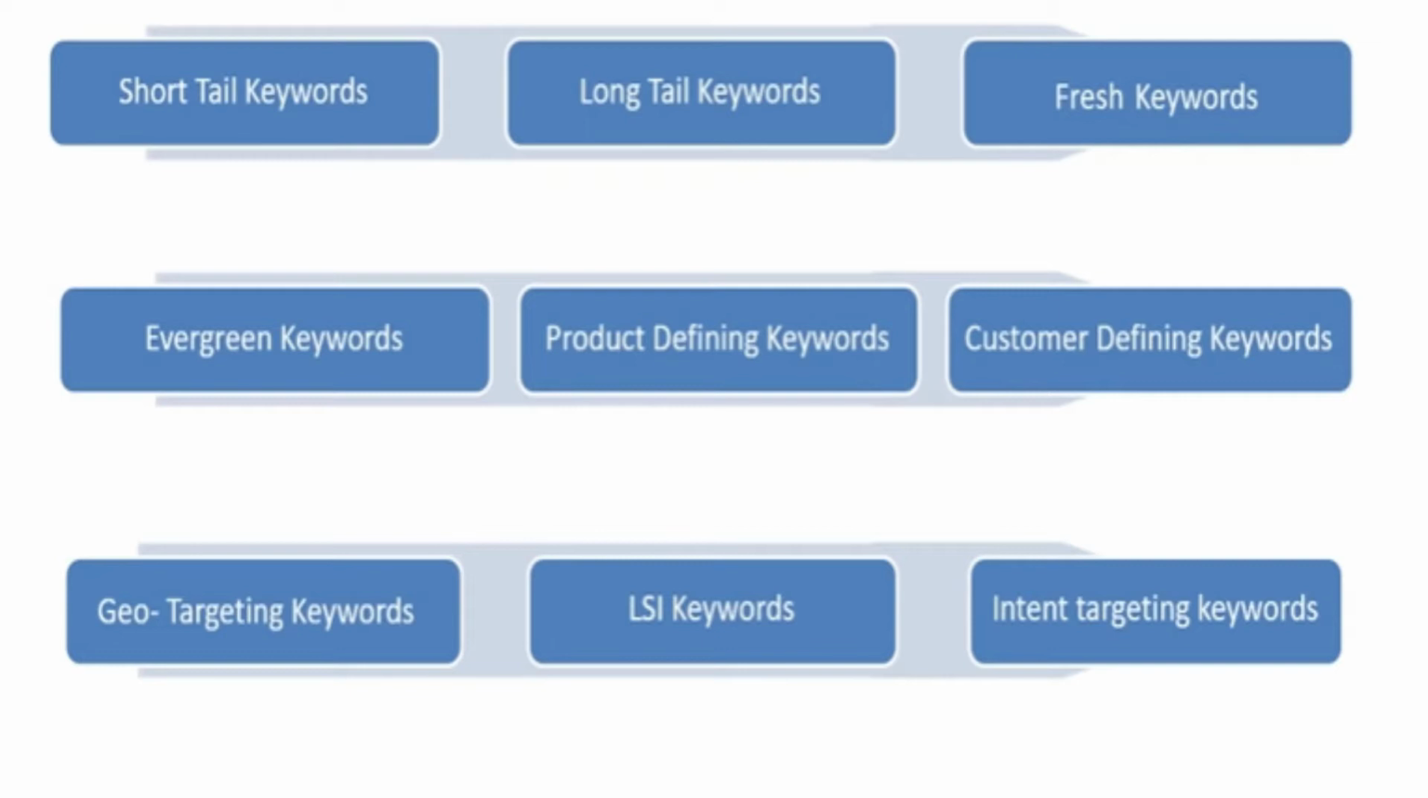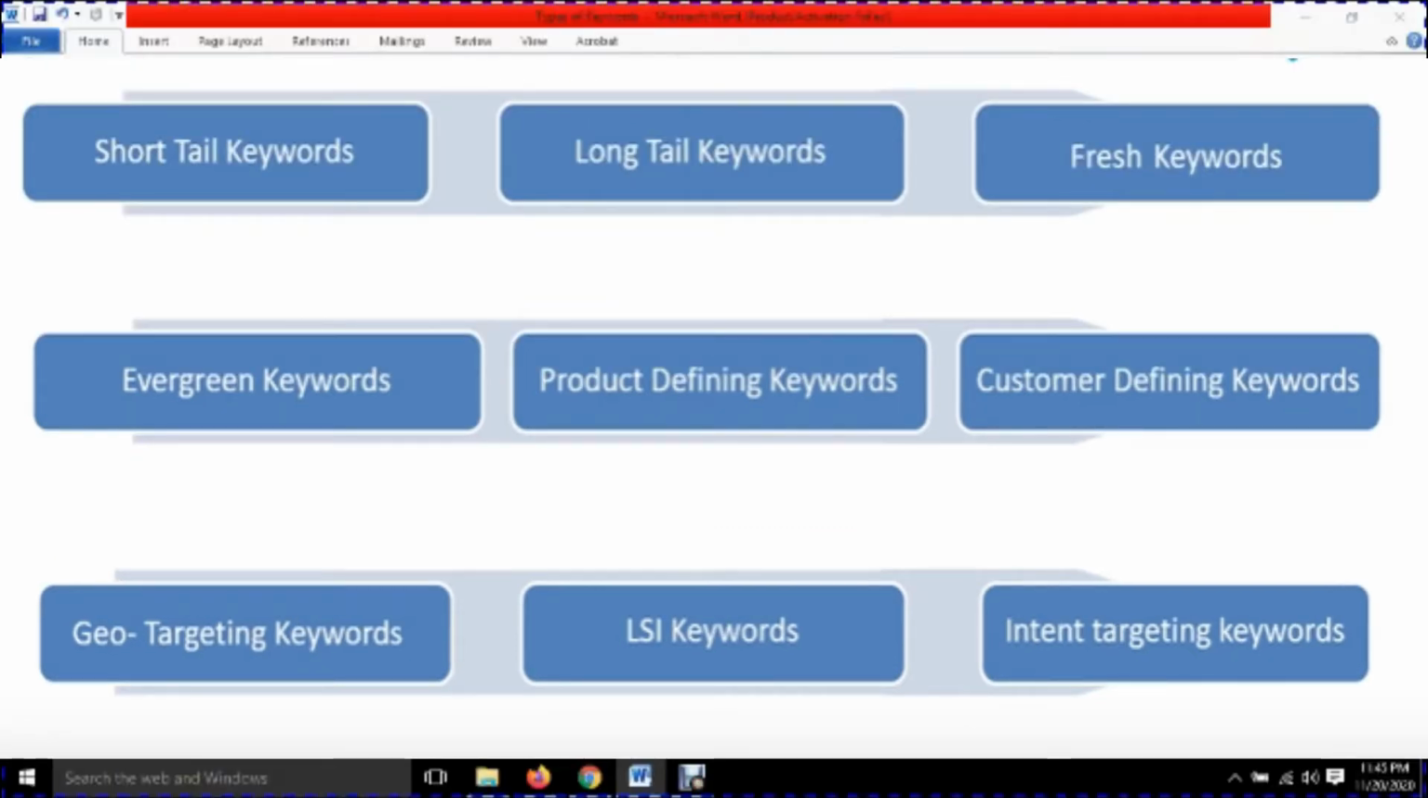Fifth is product defining keyword. Sixth is customer defining keyword. Seventh is geo targeting keyword. Eighth is LSI keyword. LSI means latent semantic indexing. And ninth is intent targeting keyword. If we talk about the subtopics of intent targeting keyword, then we have 3 types: first is informational intent, second is commercial intent, and third is transactional intent.